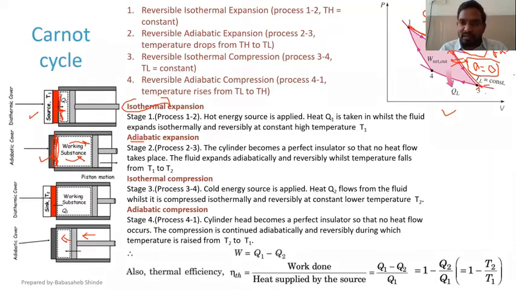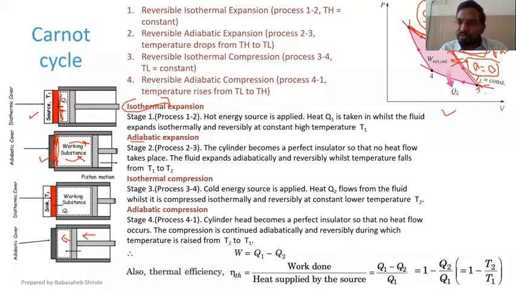You got that? When we want to have an isothermal process, if you want to maintain constant temperature during the process, then the process has to be extremely slow. So for 1 to 2, the piston should move extremely slowly.